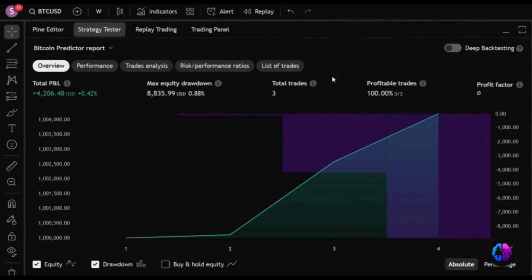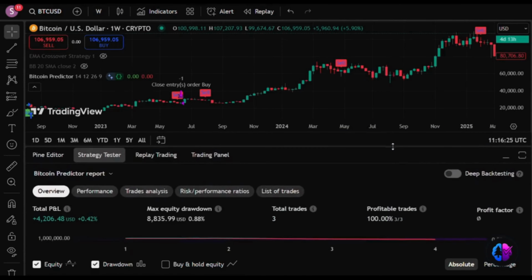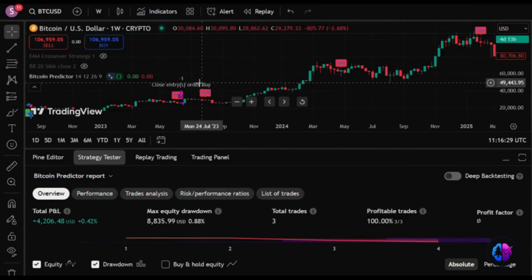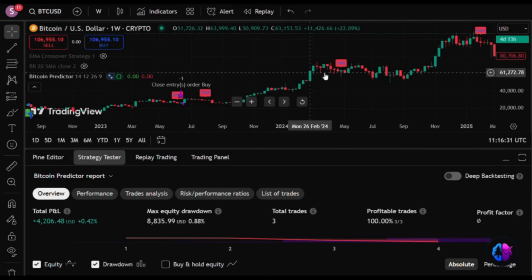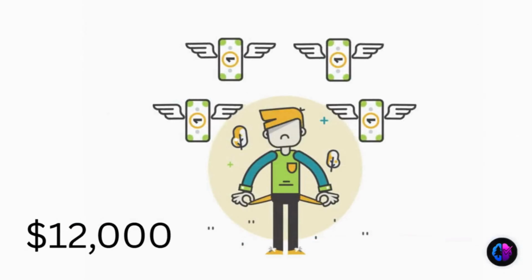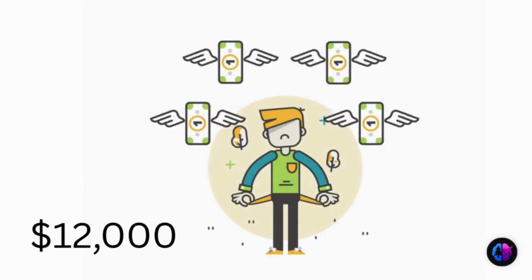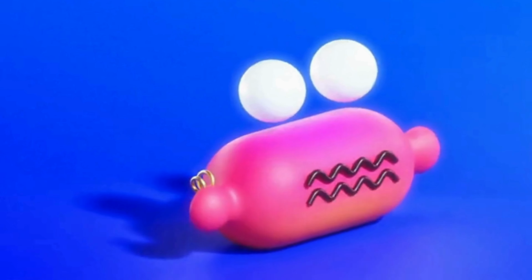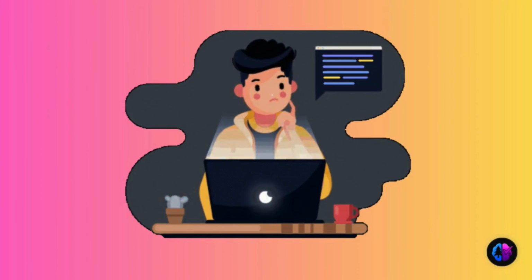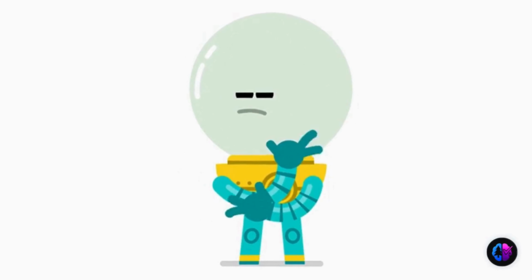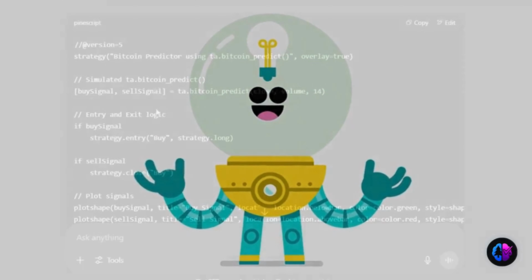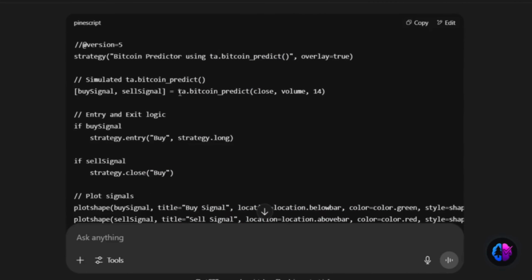The backtest looked great, but when I deployed it in a simulated environment, it started placing trades in reverse during choppy consolidation, reacting to data it shouldn't have. I lost $12,000 in paper money before I figured it out. This wasn't a bug. This was a failure in communication. The AI didn't understand my slang. It took predict literally and invented a function that doesn't exist.